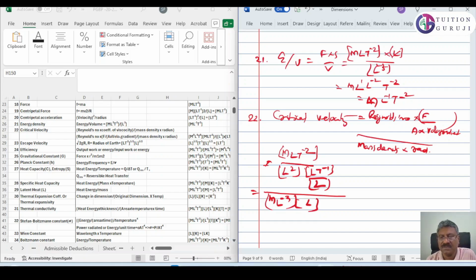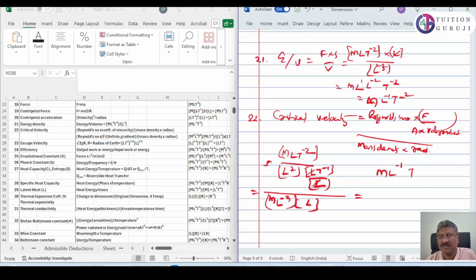So this L and this L will get cancelled. So what we will get? M here, actually L raised to 1, and you are having L square below, therefore M L raised to minus 1 plus 1 minus 2. Then here T raised to minus 2, then the T raised to minus 1 goes up because it is actually plus 1.